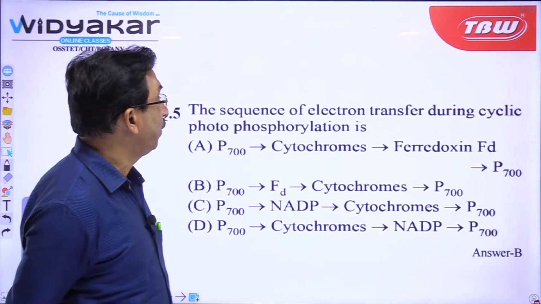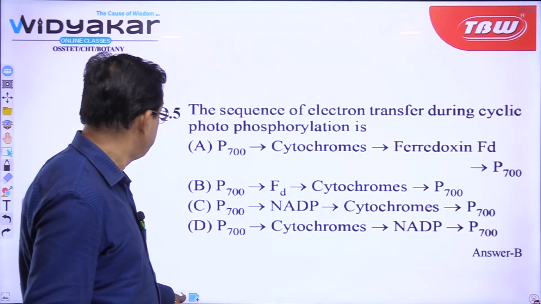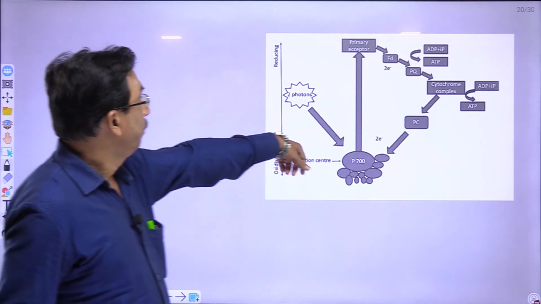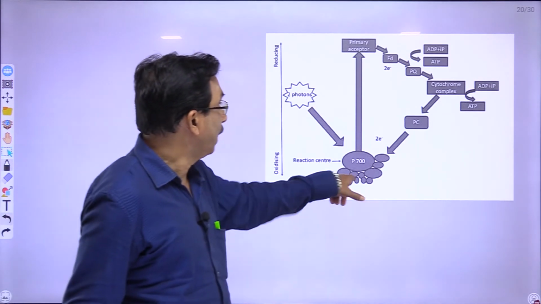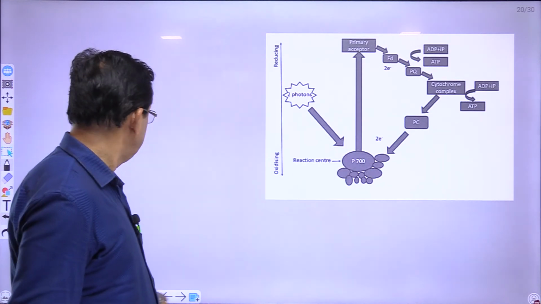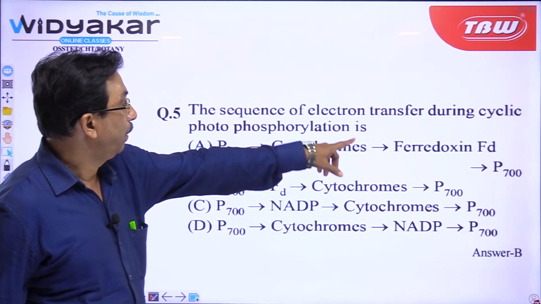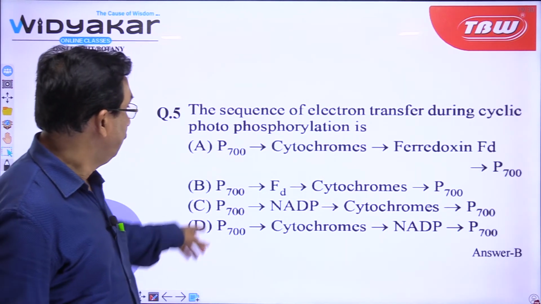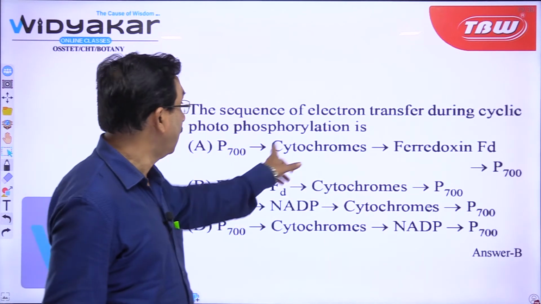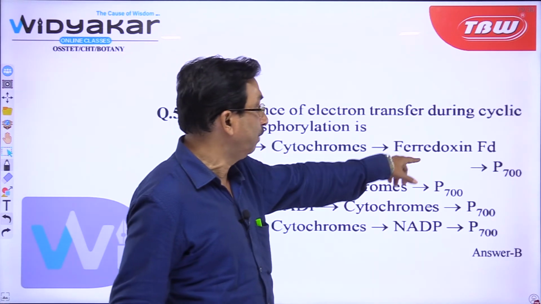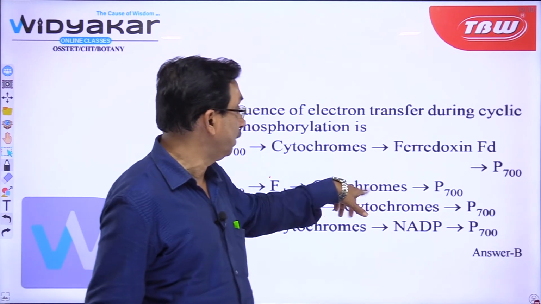The sequence of electron transfer again during cyclic photophosphorylation. You see cyclic photophosphorylation: P700, then pyridoxine, plastoquinone, plastocyanine and back to P700. So, this is the sequence. If you go back, P700, cytochromes, pyridoxine and P700. Here cytochrome has been given first and pyridoxine second, whereas here pyridoxine is first and then cytochromes.